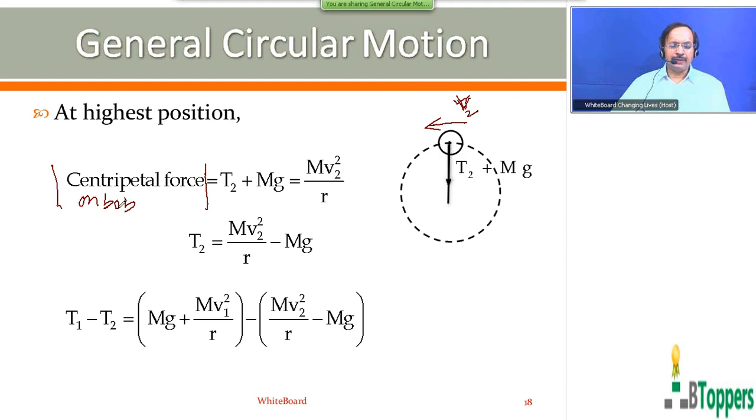So T1 minus T2. T1 is the magnitude of tension at the lowest position, which as explained can be written as mg plus mv1 square by r. So T1 minus T2 will be equal to mg plus mv1 square by r minus, within brackets, mv2 square by r minus mg. Come on, if you have not finished copying, please take a pause and finish writing up to this step.